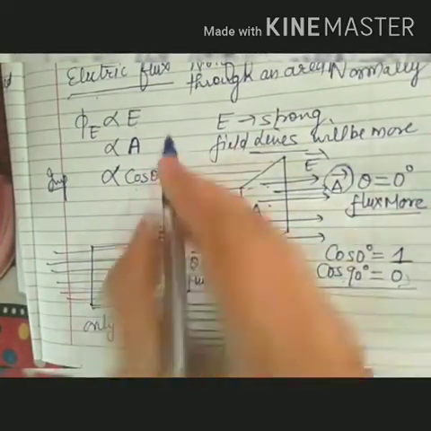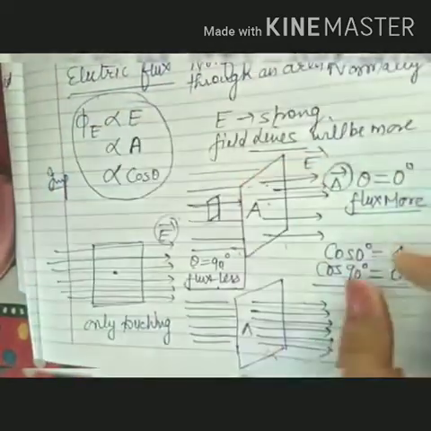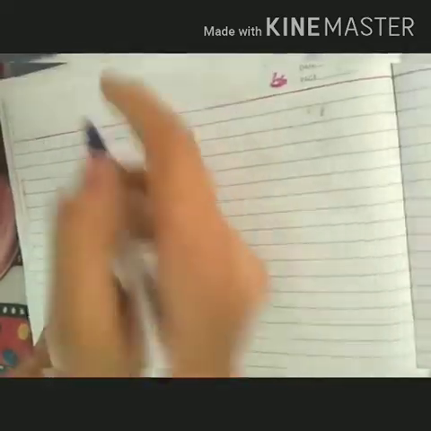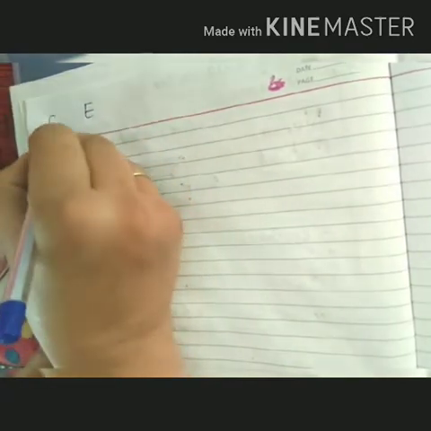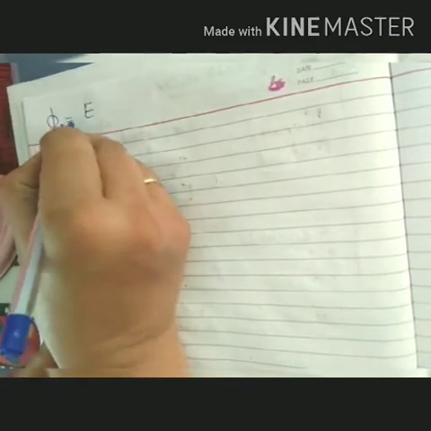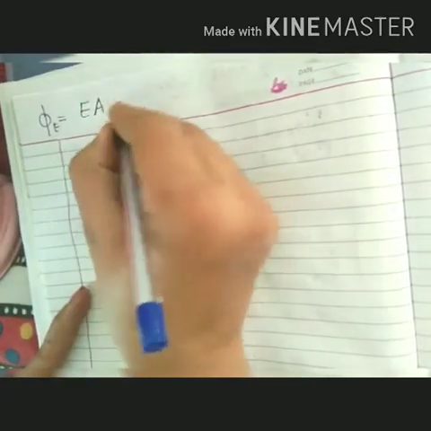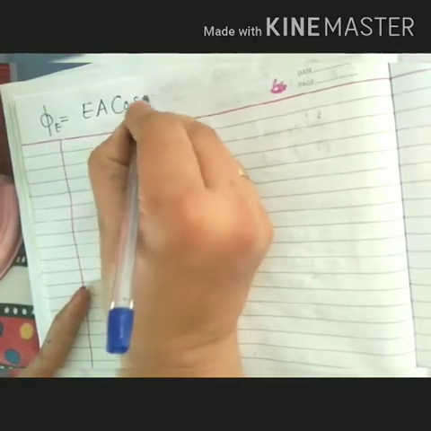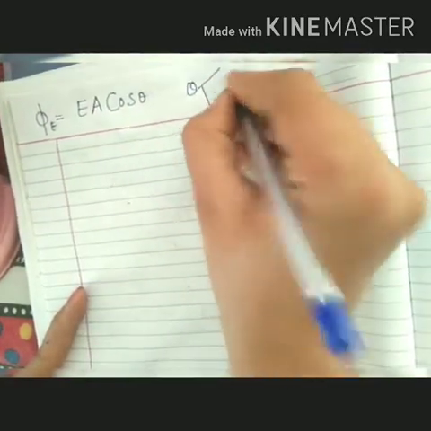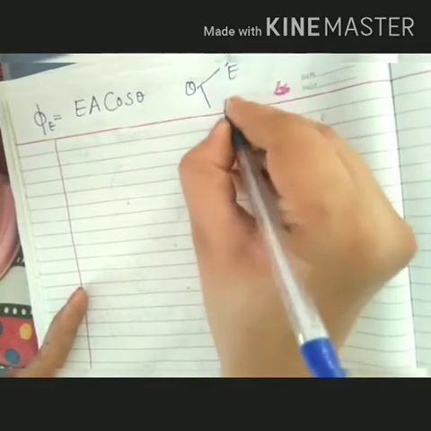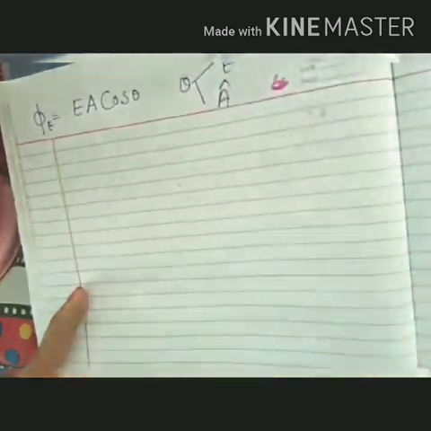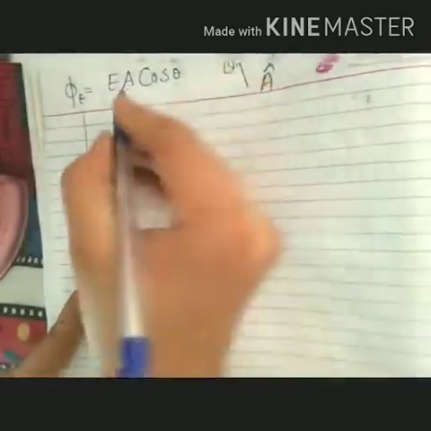Clear up to now? We have to combine these all. So electric flux in a particular area is given by EA cos theta, where theta is the angle between electric field vector and area vector. Clear?